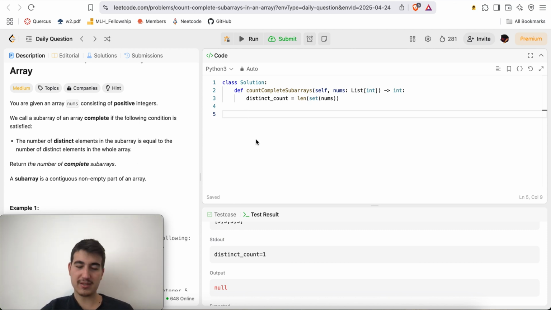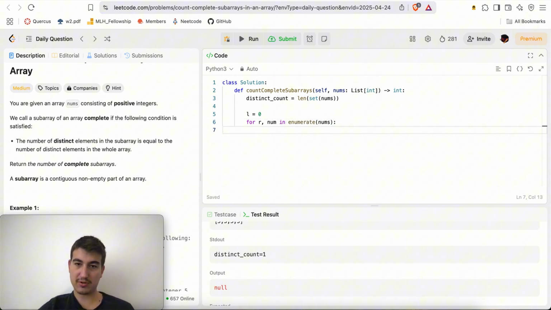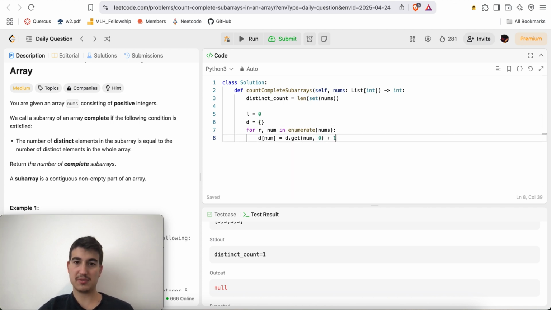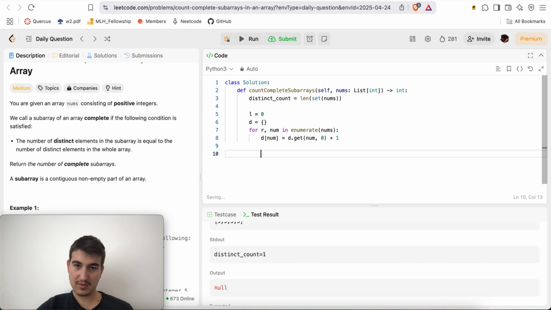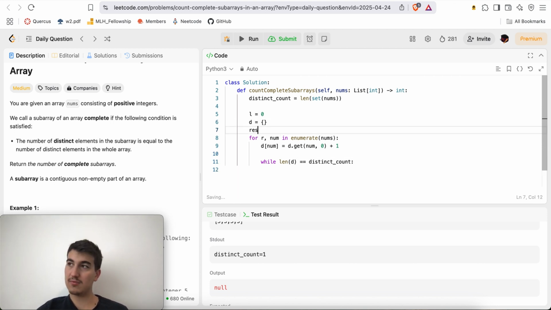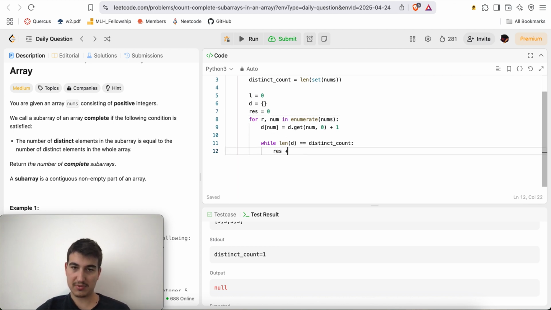Okay, this is just going to be a classic sliding window. Here we're going to do L equals 0, for R, num in enumerate nums. Let's add the number to our current dictionary: d of num is equal to d.get(num, 0) plus 1. While the length of d is equal to distinct count, here we'll say res plus equals 1.